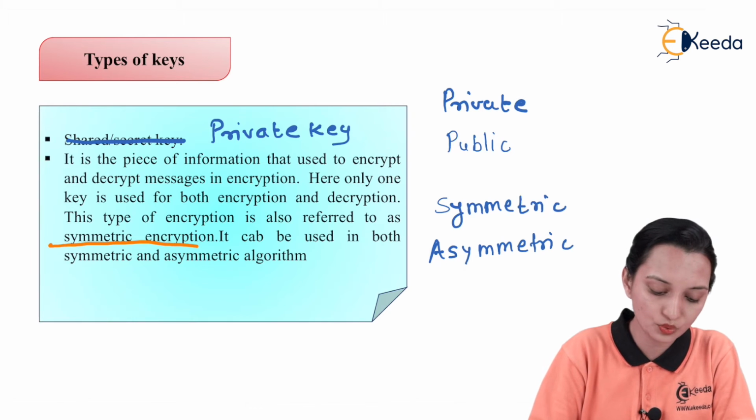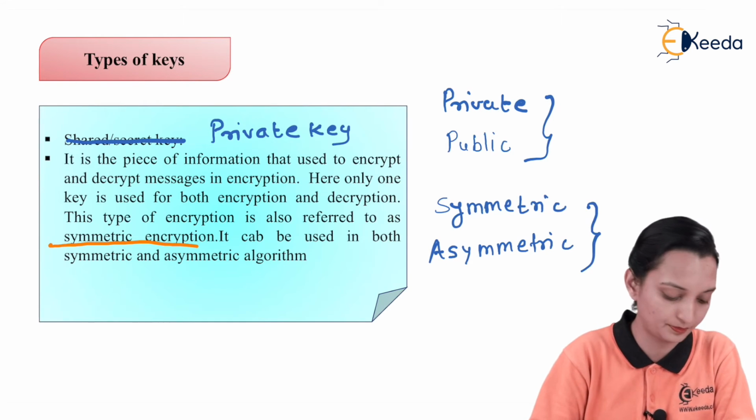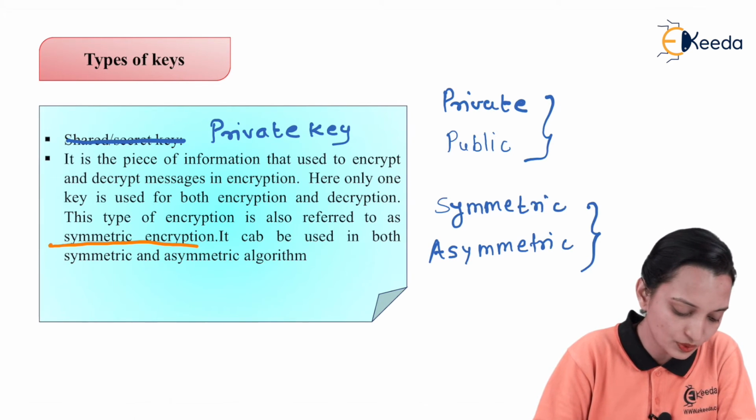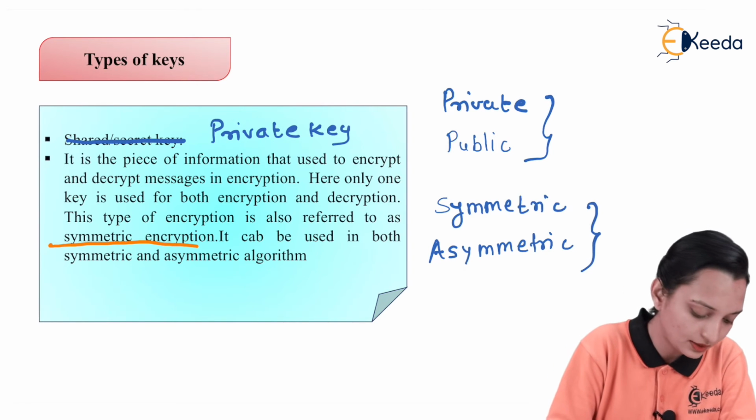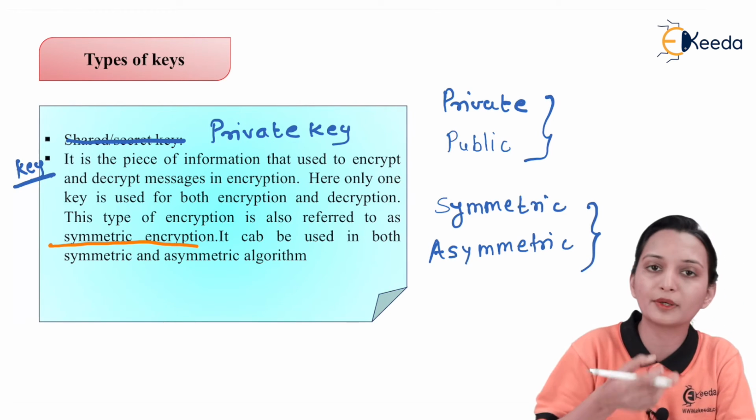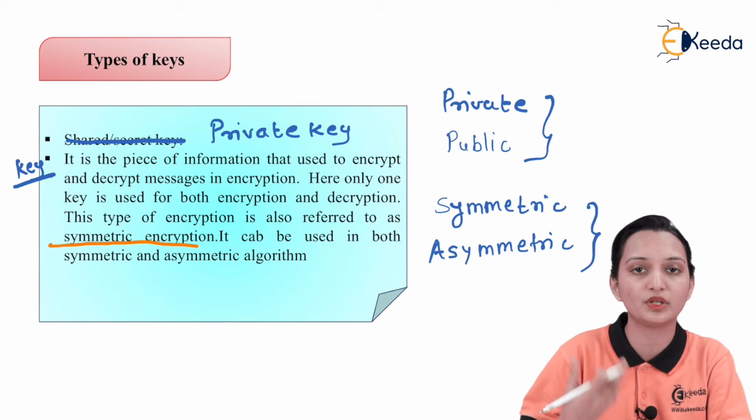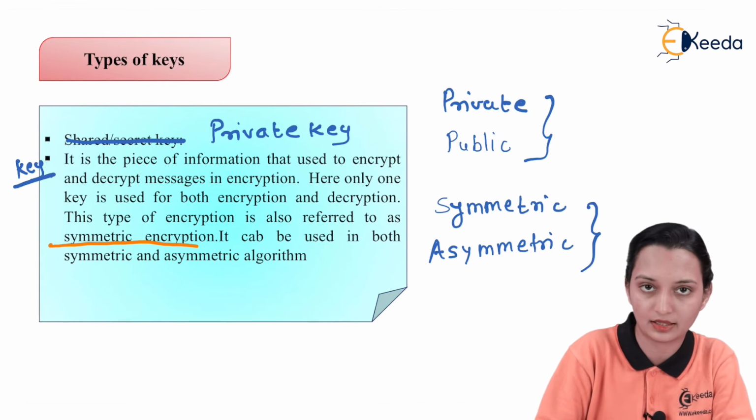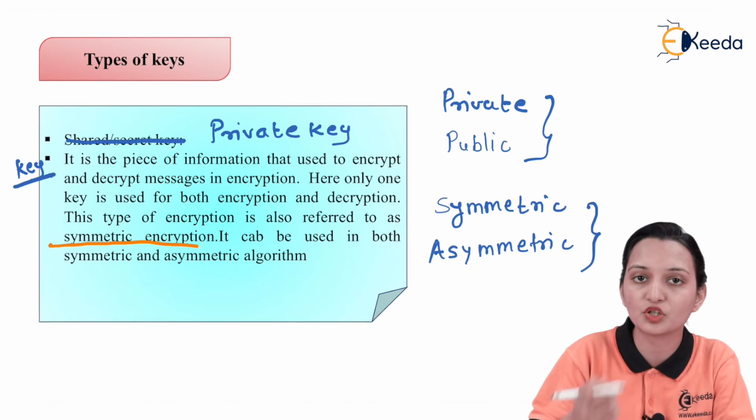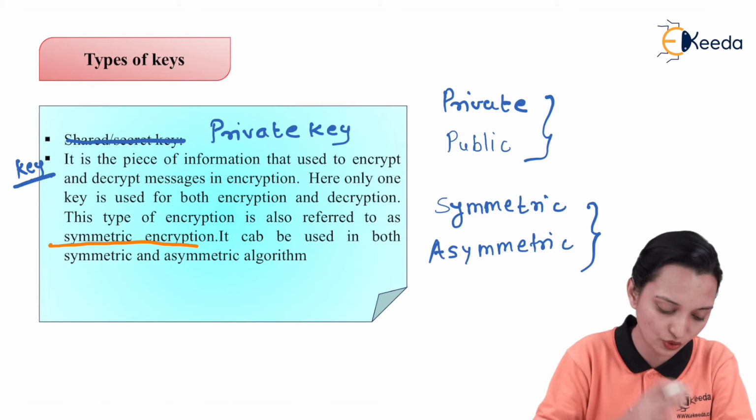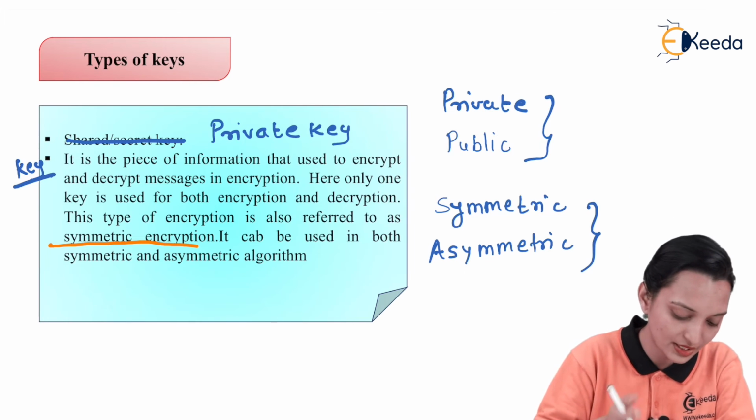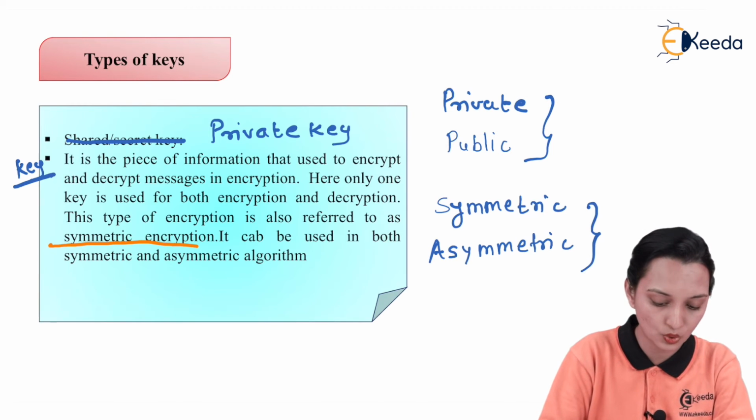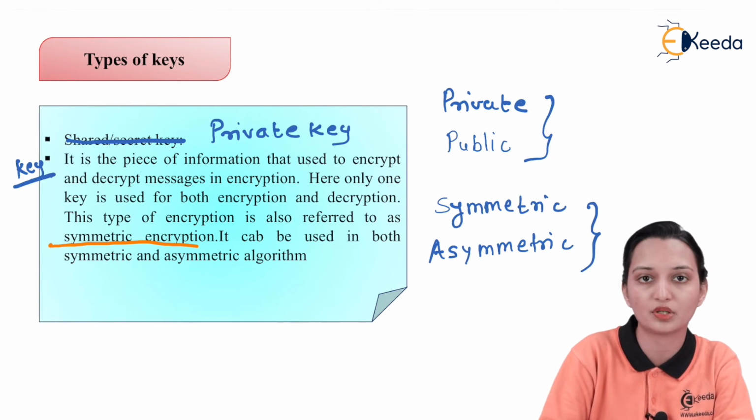So how can we use these keys for these types of algorithm? First of all, the private key. It is a piece of information used to encrypt and decrypt the message. This is the definition of a key. A key is nothing but a piece of information that we can use to encrypt and decrypt the message. Here, only one key is used for both encryption and decryption. That means for encryption of the message, meaning encoding, and decoding of the message, the same key is used, and that is nothing but the private key. And this is used in symmetric encryption.